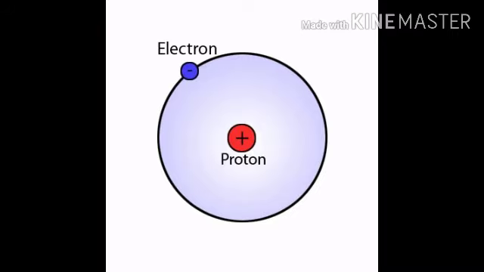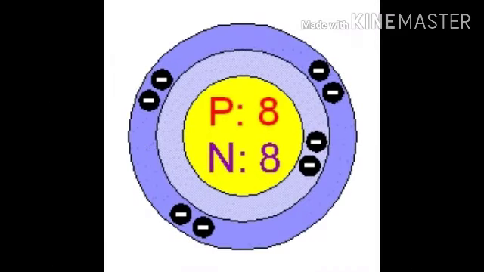Hydrogen atom is an exception to this structure. In the hydrogen atom, the nucleus has only one proton. It does not have any neutron. An electron revolves around the nucleus to make it electrically neutral. Now, let us see the structure of the oxygen atom.